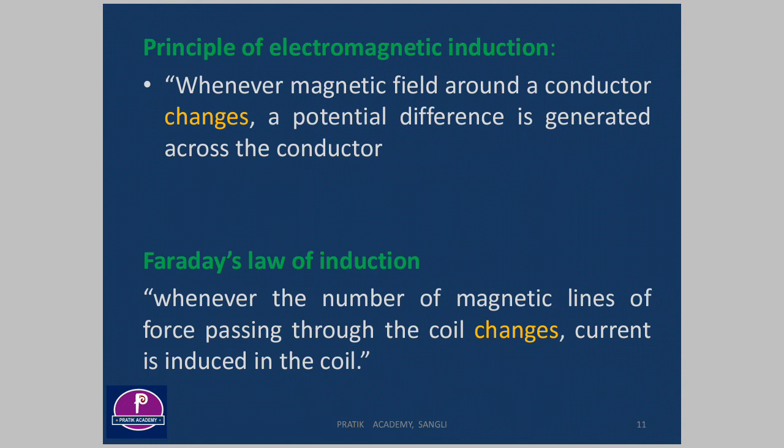So what is the principle of electromagnetic induction? It simply states that whenever the magnetic field around a conductor changes, a potential difference is generated across the conductor. And we know that when a potential difference is generated, there is flow of electrons. This is the principle.